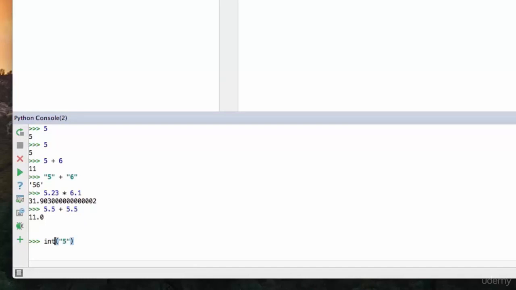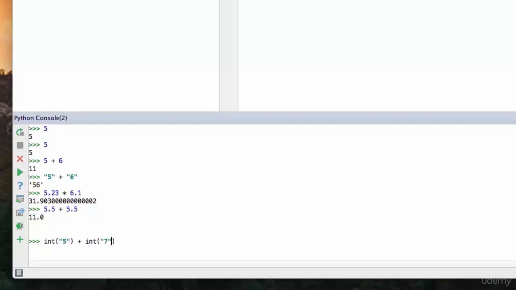What I'm going to do is wrap that in the int function. And this is also how you write a call to a function in Python. And then I'm going to perform a mathematical operation on it with another number wrapped in quotations.